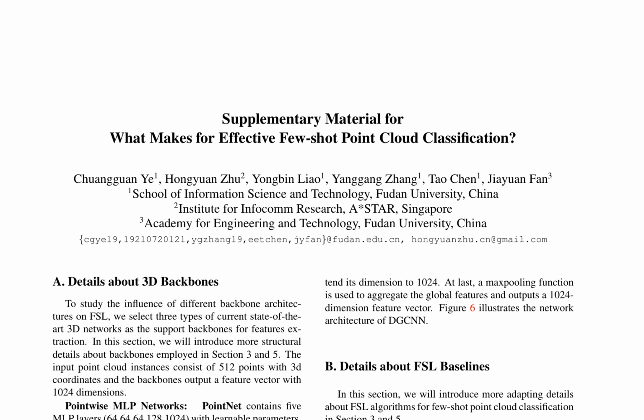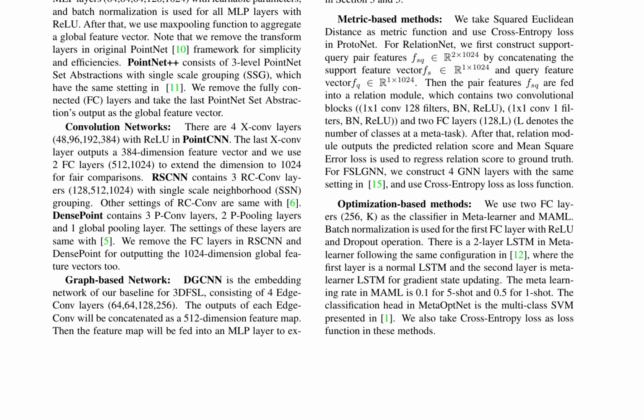This supplementary material provides additional details about the research paper on few-shot point cloud classification. It delves into the specifics of 3D backbone architectures, few-shot learning baselines, and the channel interaction module and cross-instance fusion module used in the proposed network. The paper employs three types of state-of-the-art 3D networks as support backbones for feature extraction: pointwise MLP networks, convolution networks, and graph-based network.